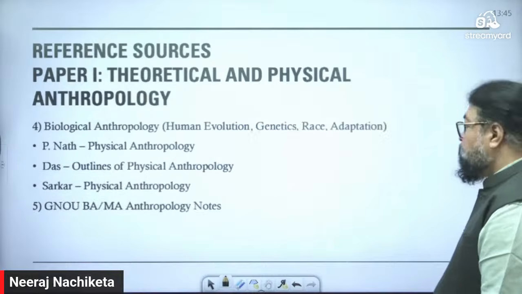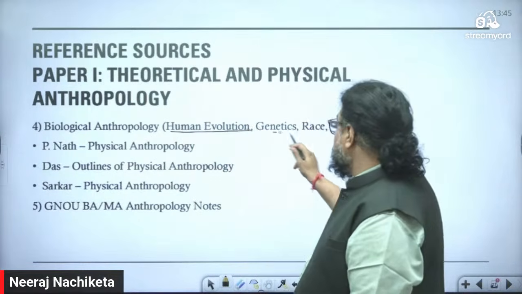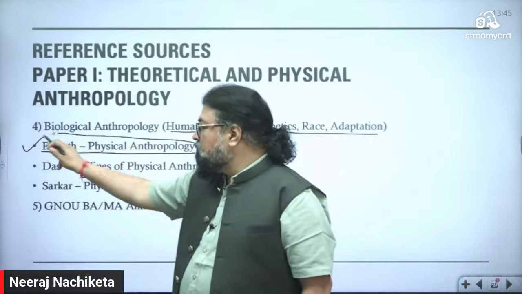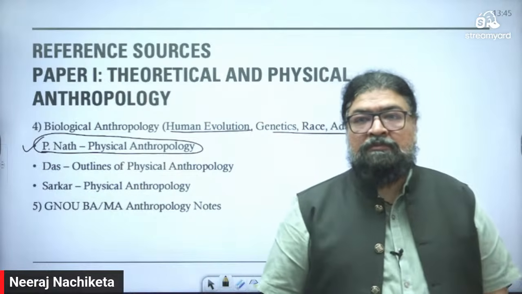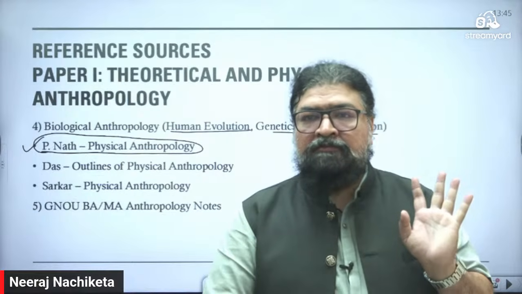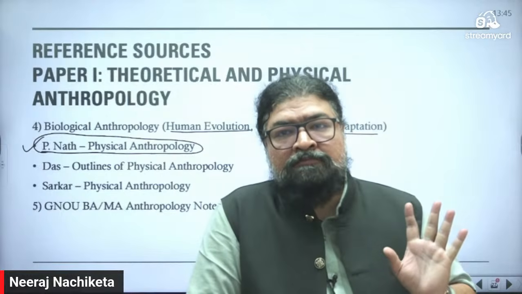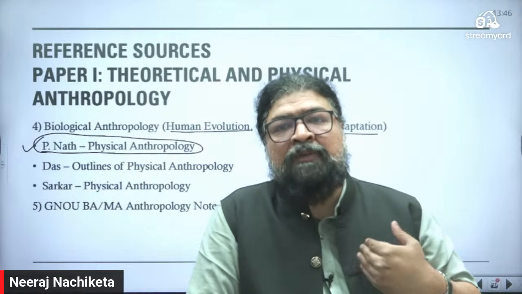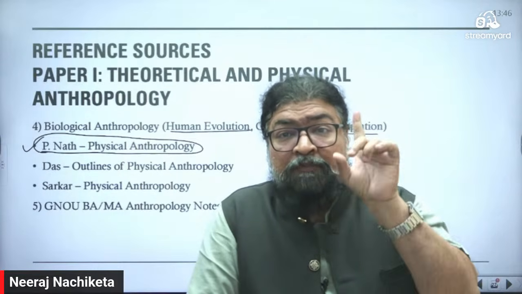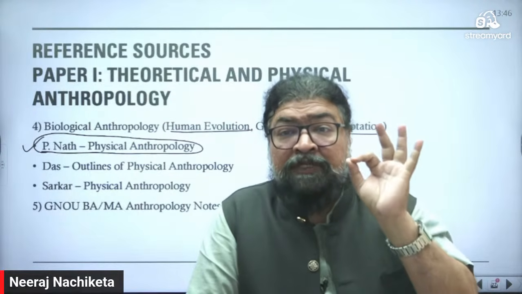Then further you can see here, paper 1, biological anthropology, right? Physical anthropology, human evolution, genetic race adaptation. So this is very good book, P. Nath. आपको गिनकर 5 किताबें खरीदनी हैं, 5, उससे ज्यादा नहीं चाहिए. Handful of books you have to buy. Rest of things from my side. Apti plus study material. I have prepared study material for paper 1 and paper 2. That's a very comprehensive, very good book.